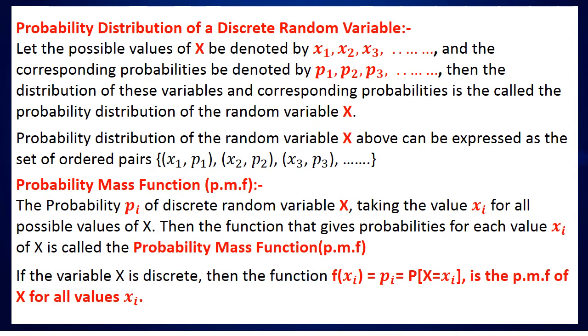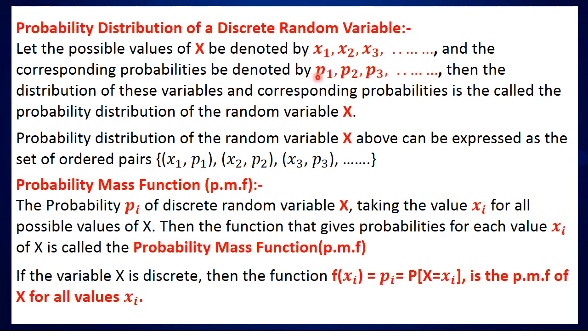Now, let us learn about the discrete random variable in detail. First, the probability distribution of a discrete random variable. Let the possible values of x, where x means the random variable, be denoted by x1, x2, x3, etc. It can be infinite, countably infinite also.